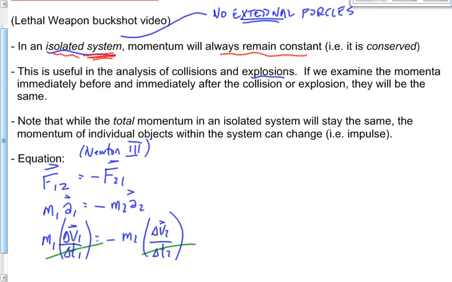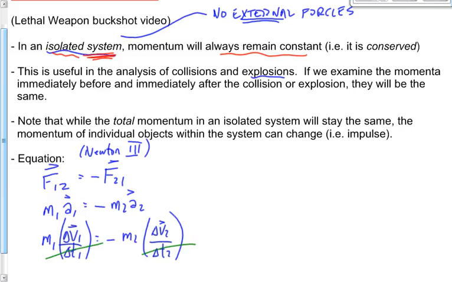Yep. Good. If object 1 collides with object 2 for a half a second, then object 2 is colliding with object 1 for a half a second. Even though the times are called something different here, the times are going to be exactly the same values. So we can get rid of them.